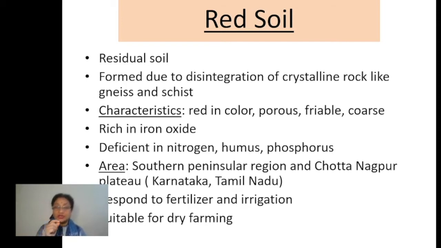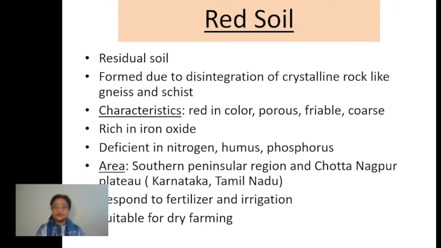For that, you should understand which areas have crystalline and metamorphic rocks in large quantity, especially the interior parts of the peninsular plateau, or the Deccan plateau, that is made up of basically the crystalline metamorphic rocks. And in all those parts wherever this type of rocks are found, you will find the red soil.